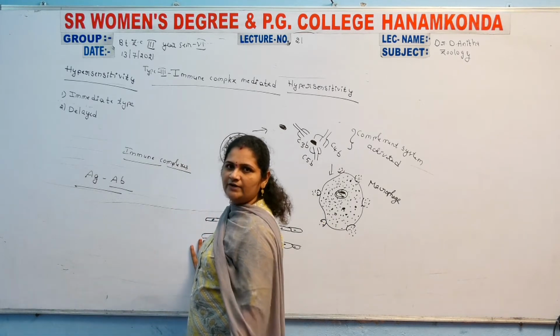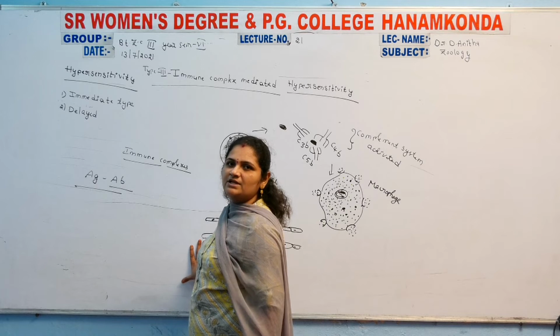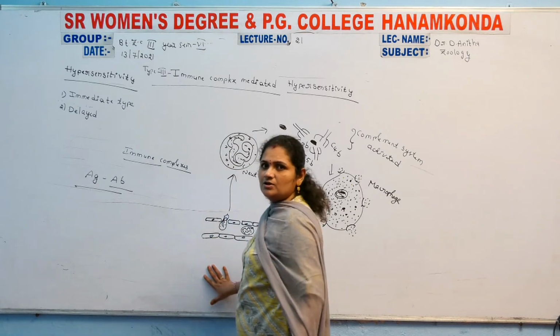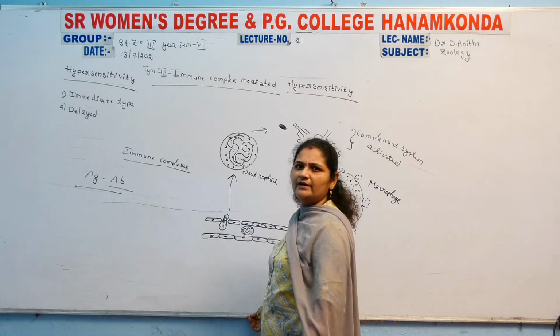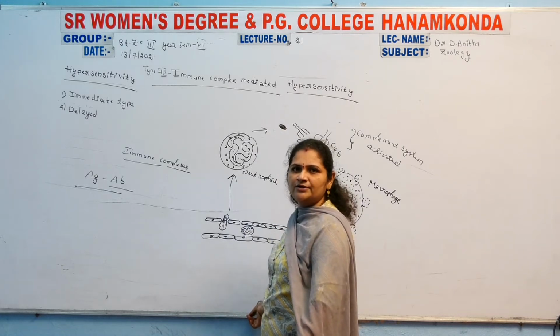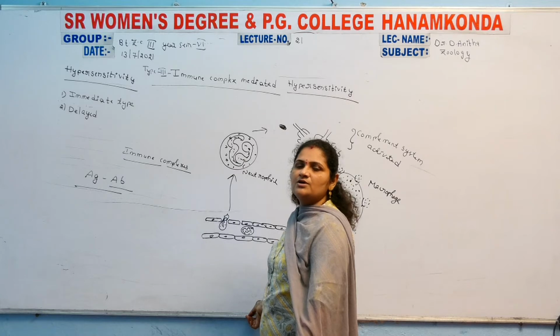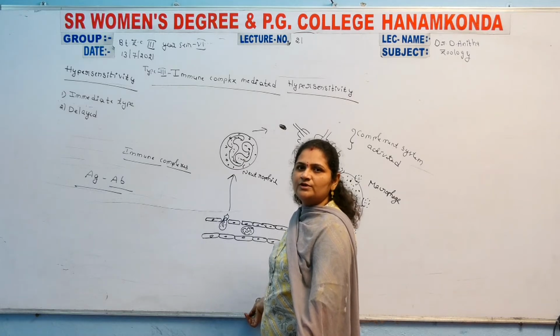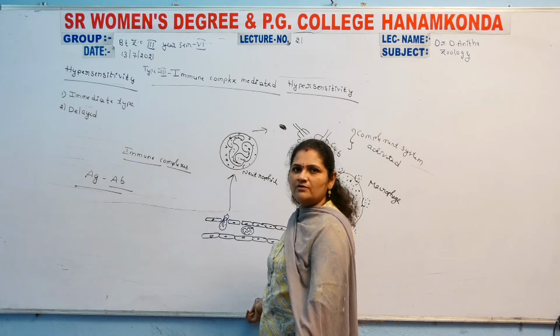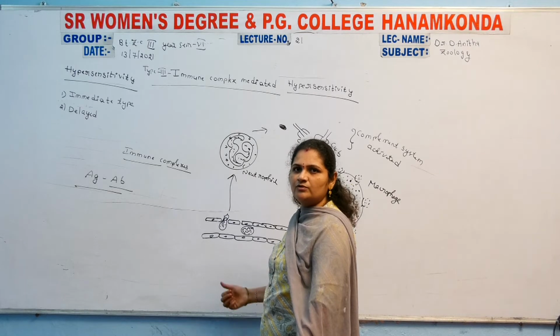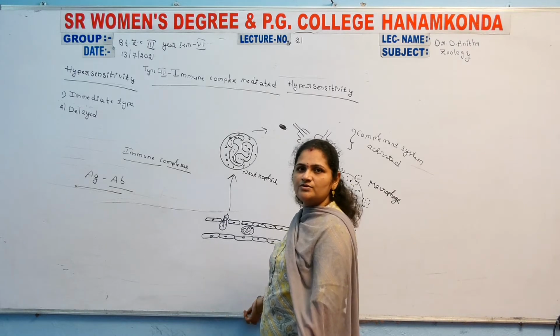When an enormous number of antigens enter the body, a large number of antibodies are also formed to fight against those antigens.